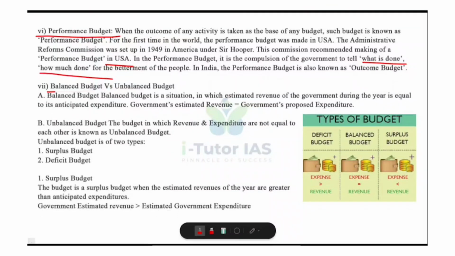Now, balanced budget and unbalanced budget. What is called balanced budget? A balanced budget is a situation where the government's estimated revenue is equal to the government's proposed expenditure. This means the government is planning to spend only as much as it expects to earn. And why is it important? It shows financial discipline. It reduces the need for borrowing, and also it helps maintain economic stability. So that is about balanced budget.